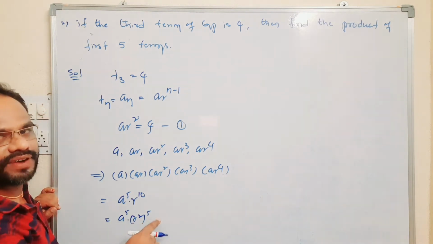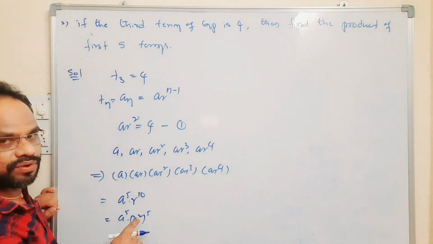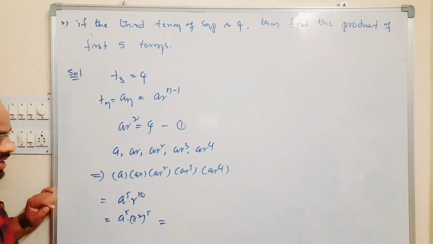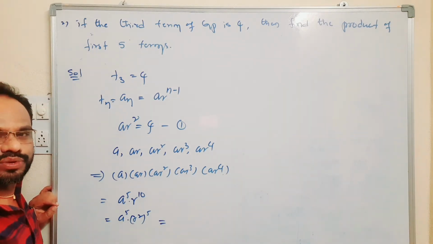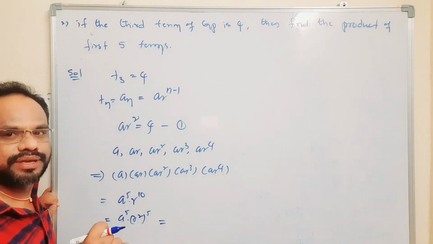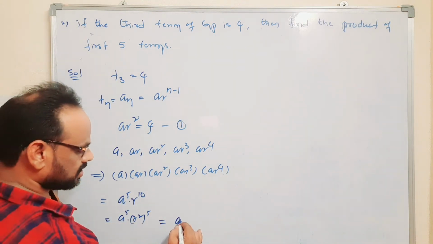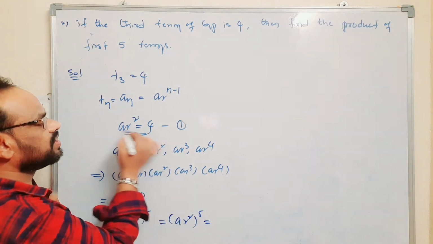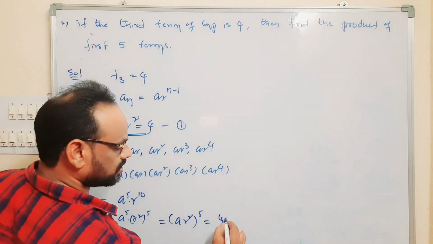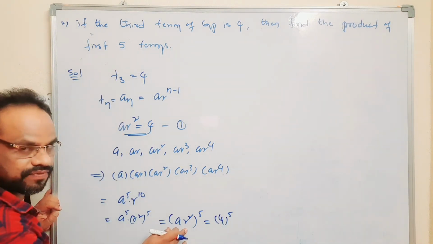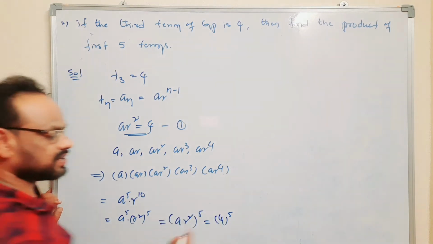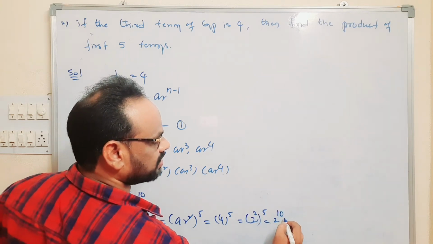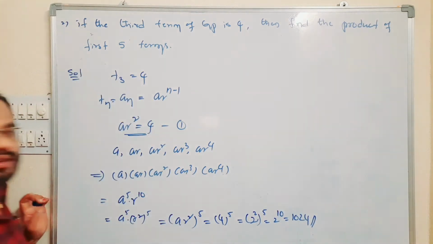A power m whole power n is equal to A power mn. And A power m into B power m is equal to AB whole to the power m. That means AR square whole to the power 5. We know that the AR square value is 4. So substitute here 4 whole to the power 5. 4 power 5 is nothing but 2 square whole power 5, that means 2 power 10, which is 1024.